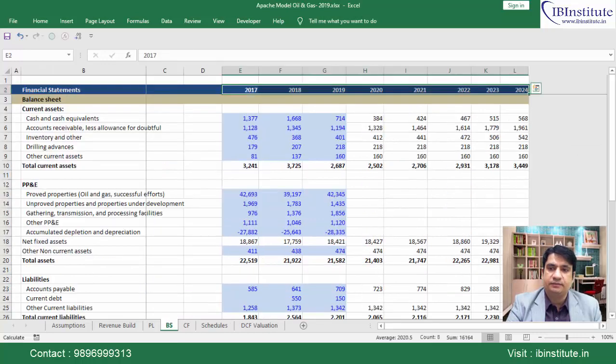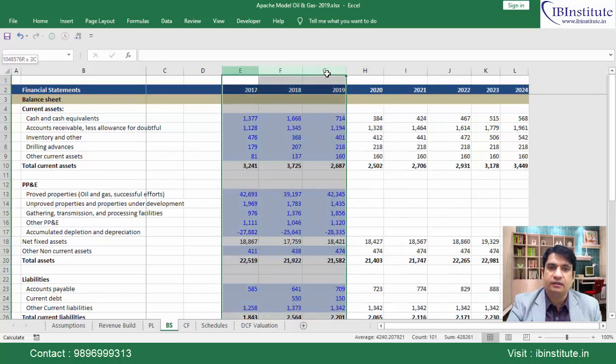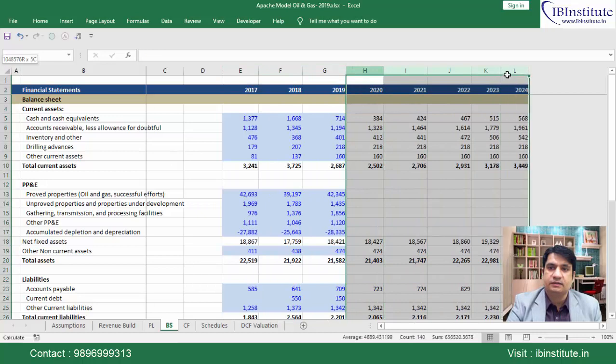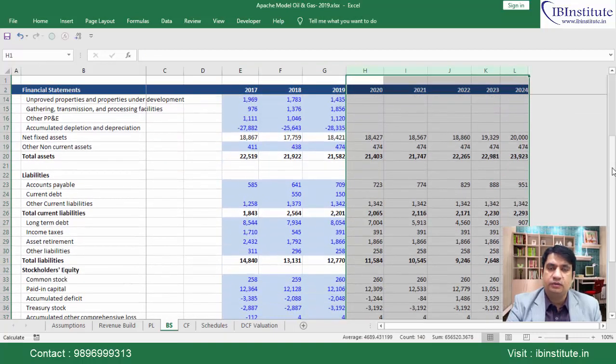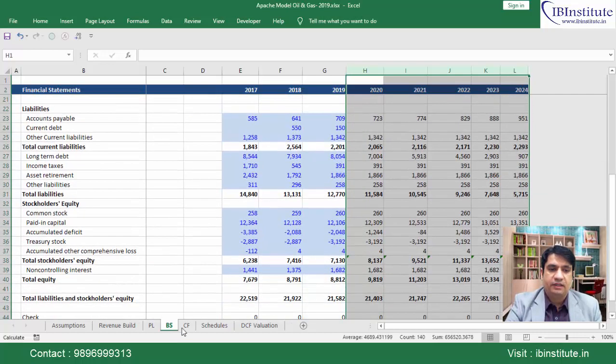Here we have the balance sheet, the historical balance sheet, and then the forecasted balance sheet. I'm just giving you a brief about how the model is structured, meaning where our income statement is, where our balance sheet is, where our cash flow statement is. This is the model that you will be able to create after the end of this particular module in the online course. Then we have the cash flow statement.